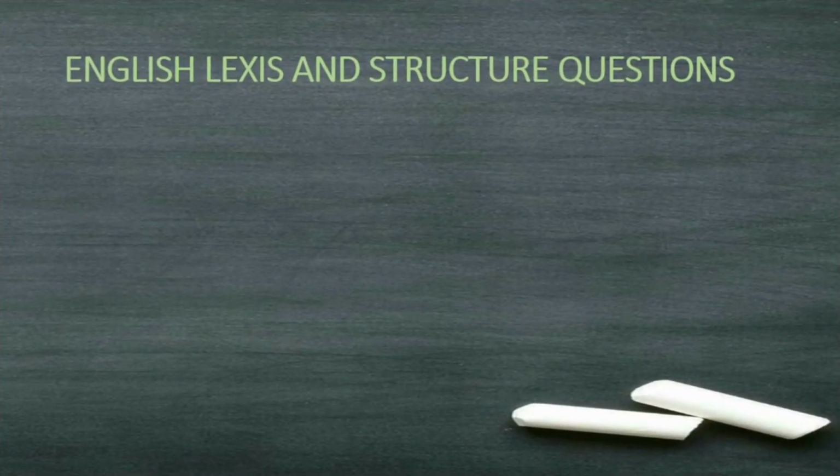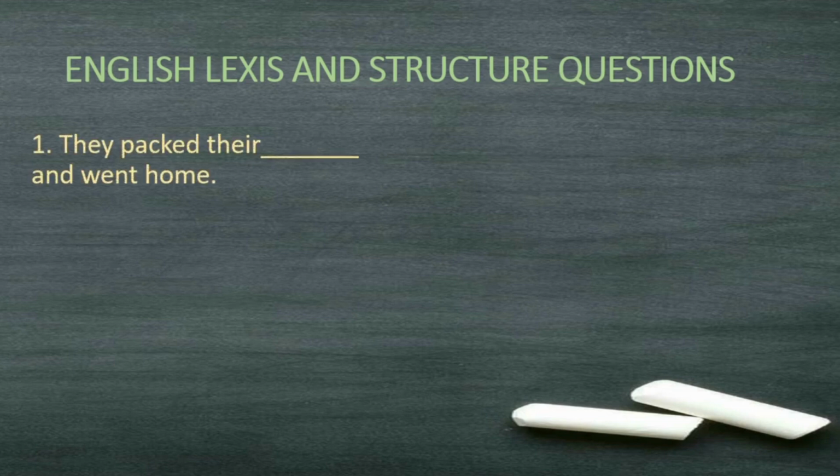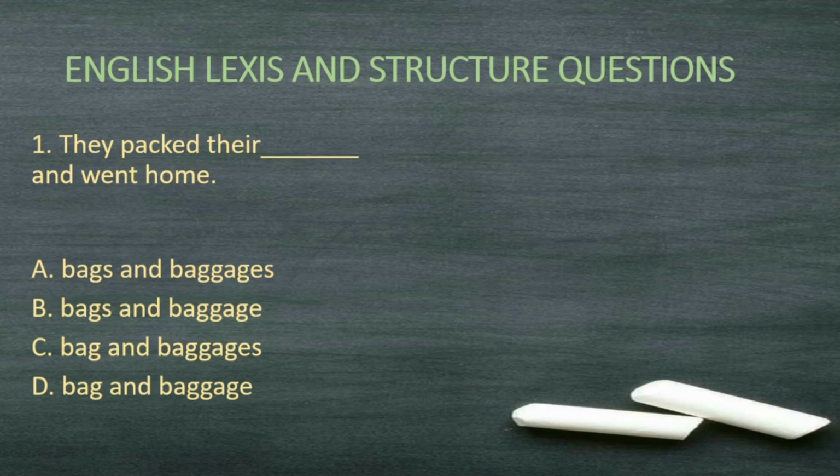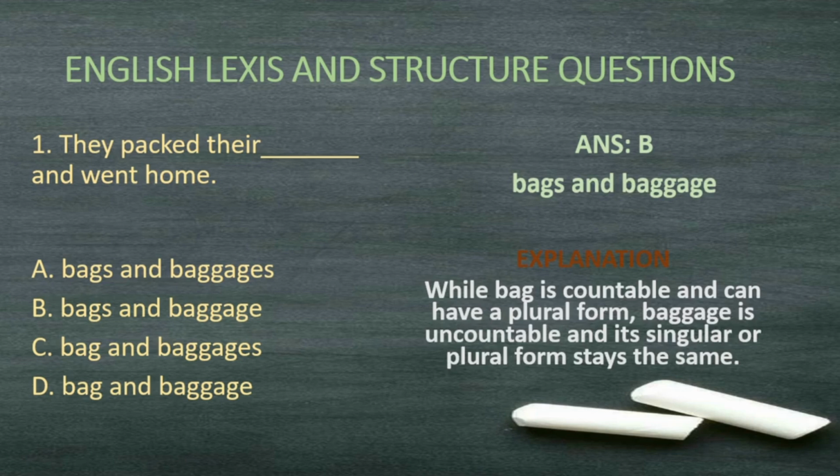Now, let's look at some applied questions in English lexicon structure based on countable and uncountable nouns. Number 1, they packed their bags and baggage there and went home. So we can have these options. The correct answer will be B, bags and baggage. Why is that so? Bag is actually countable, but baggage is uncountable. All right, so its singular or plural form stays the same.